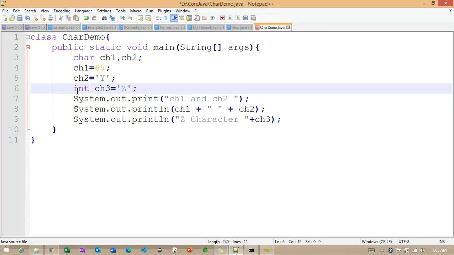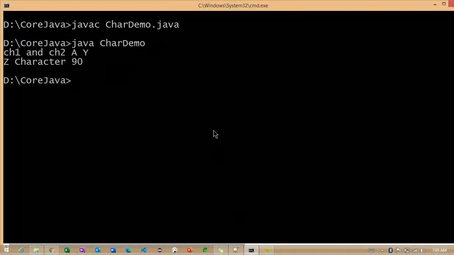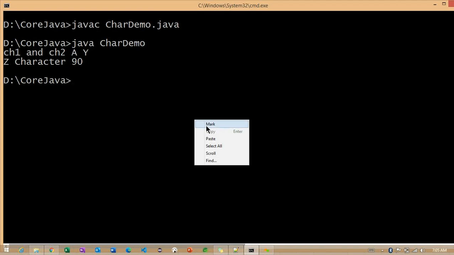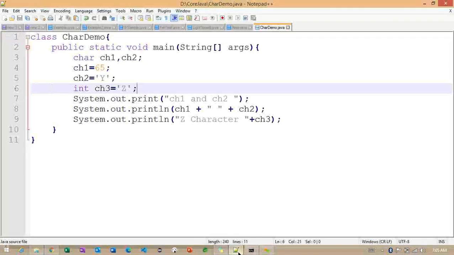So observe what I am doing here. If I run this same example, javac char demo.java, what is the value we are getting here? 90. Getting the point. If I give this particular character, we get a value here.